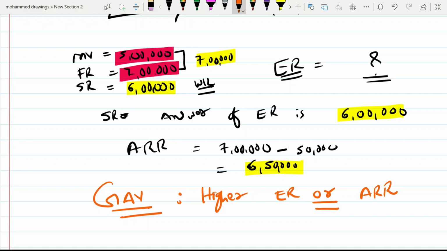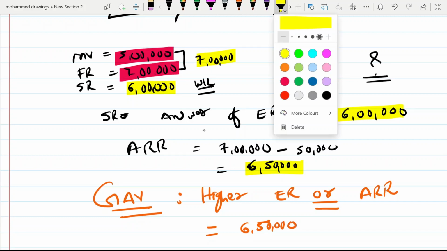So the higher is ARR. So your answer is 6 lakh 50,000. By these simple steps, you can find out the answer.